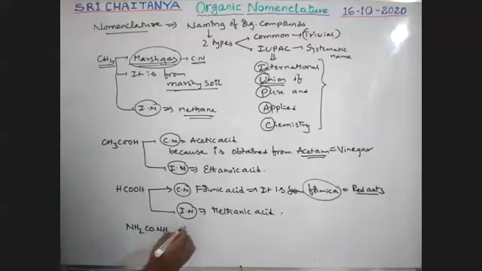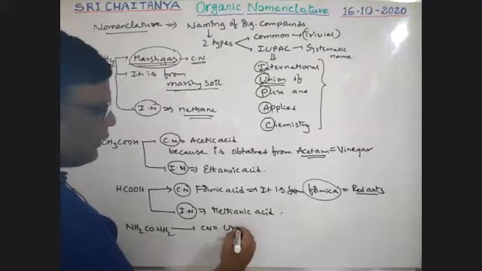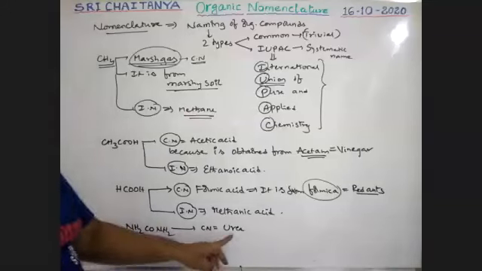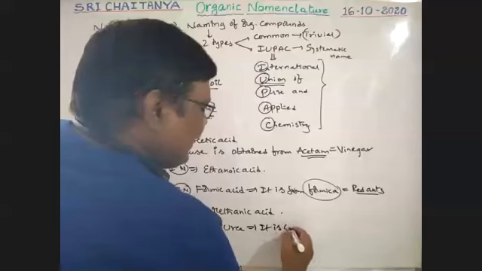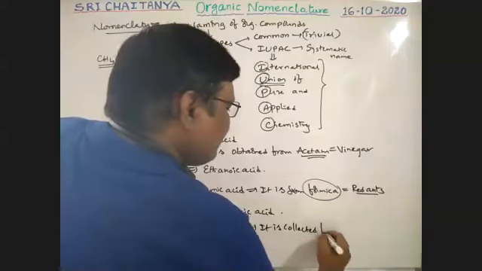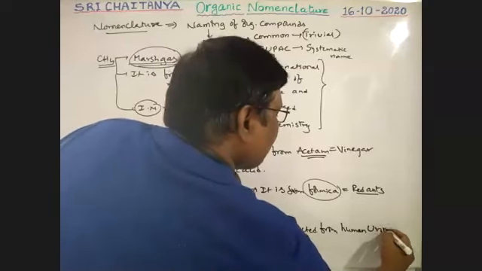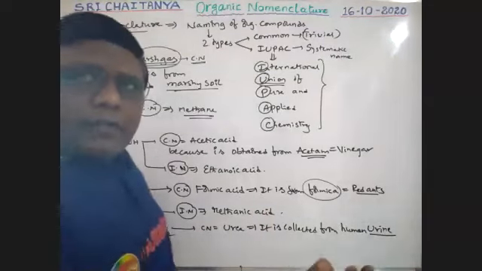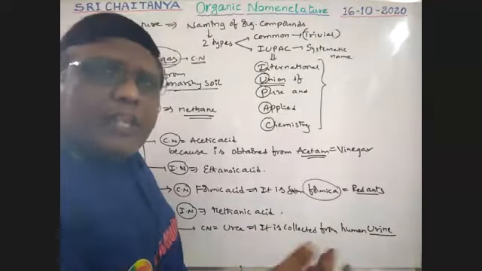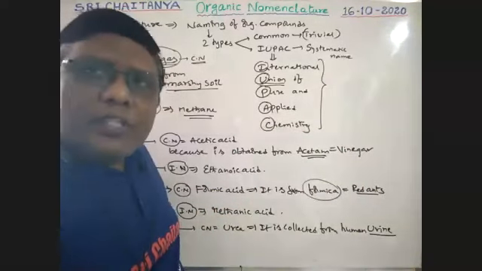NH2CO NH2. It is the first organic compound synthesized in our laboratory, boys. Its common name is urea. Why, sir? Why is it called urea? Because it is collected from human urine. Our urine contains urea, boys. So in old days urea was collected from urine, and that's why the related word urea is used.